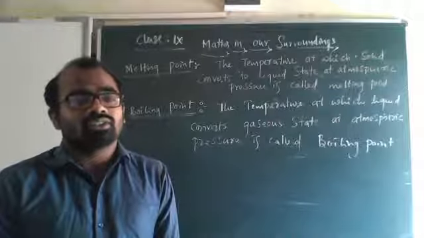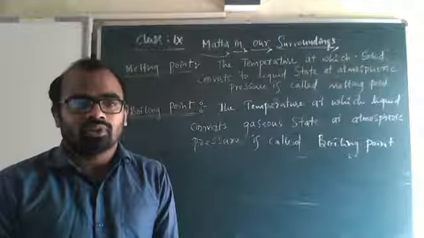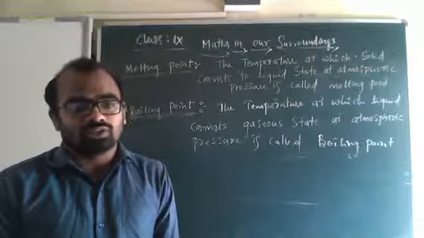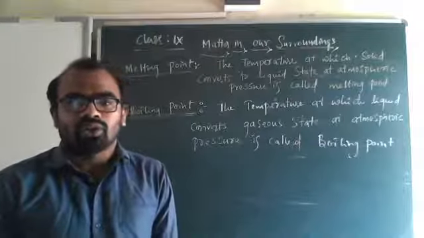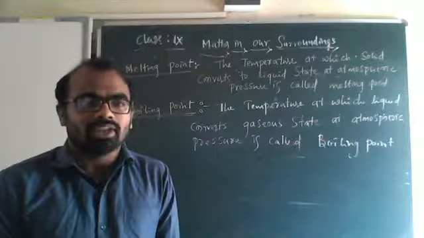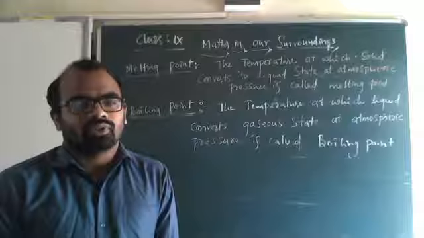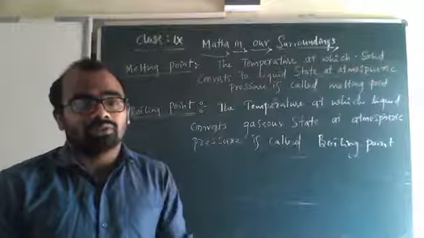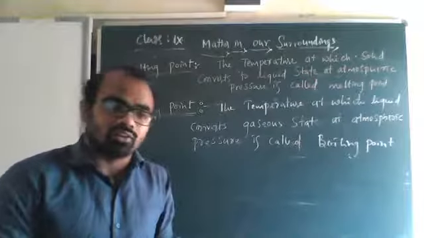So we have already seen two interconversions of states, and the remaining four we have to see. There are six interconversions of states of matter. We have seen fusion, which is also called melting, and vaporization. Last class I said vaporization or evaporation, but evaporation is something different.